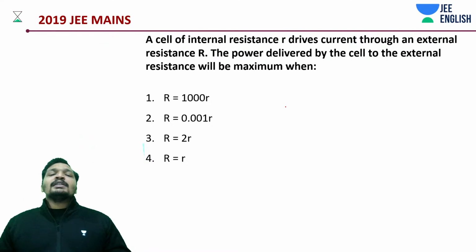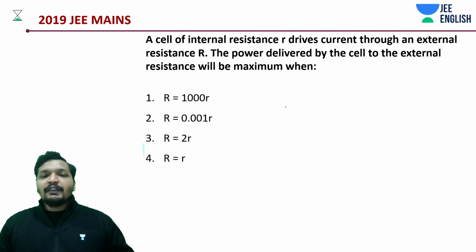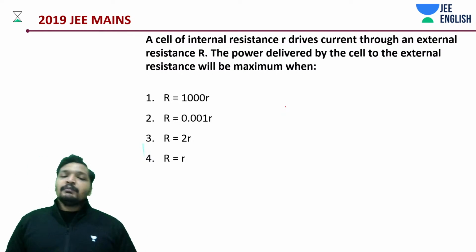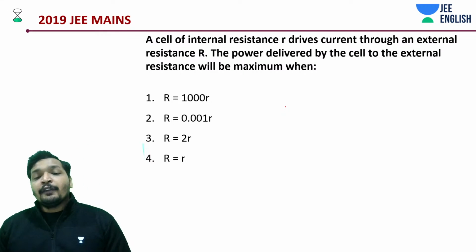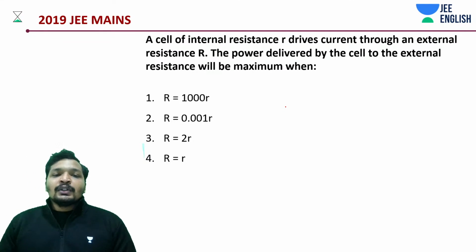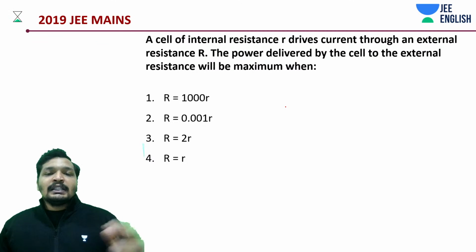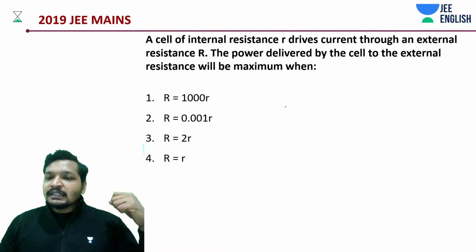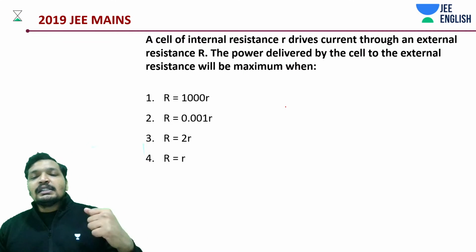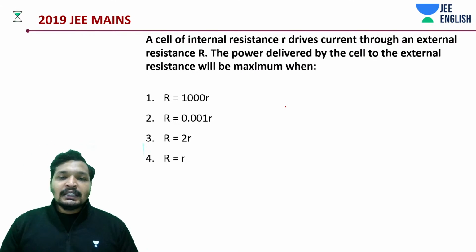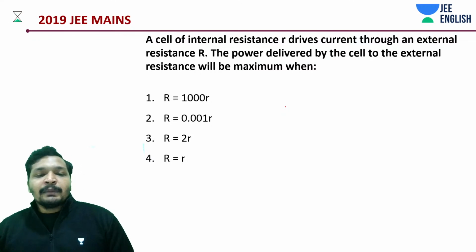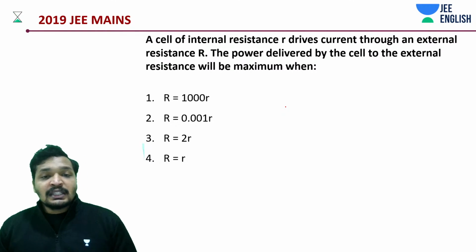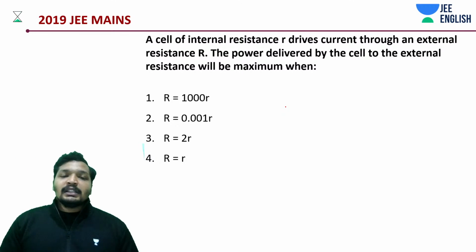And what is this question? This question is where we almost entered yesterday. I told you I'll also give you an explanation around this. A cell of internal resistance r drives current through an external resistance R. The maximum power is supposed to be delivered to the resistance. How would that be possible? How do I change the external resistance such that the maximum power is delivered to the external resistance?